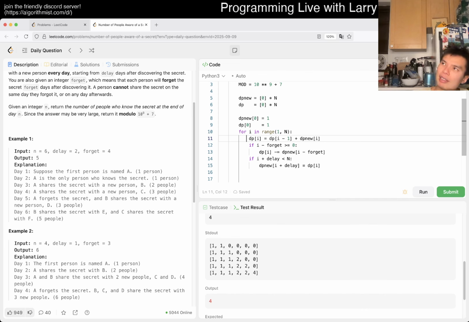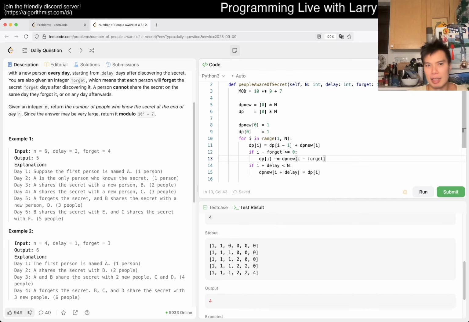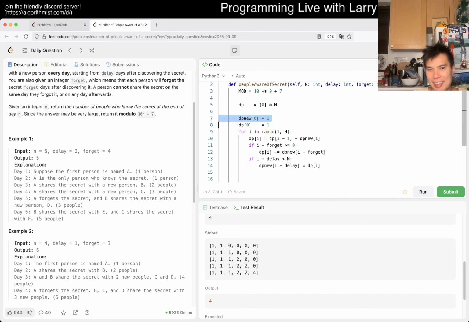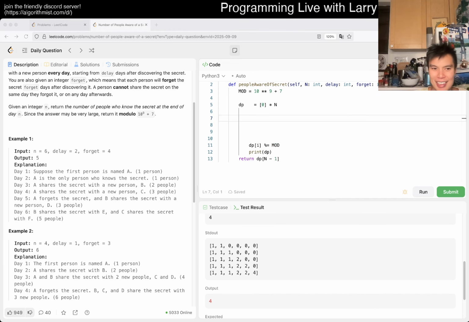I thought the way that I did it initially did, but the reason why it doesn't is because the way that I did this, it forgets the same person multiple times, which is why it was undercounting. Okay, so then how do we want to write this? Man, this is a struggle today. And usually I would say I'm pretty good at DP, but today maybe not so much.